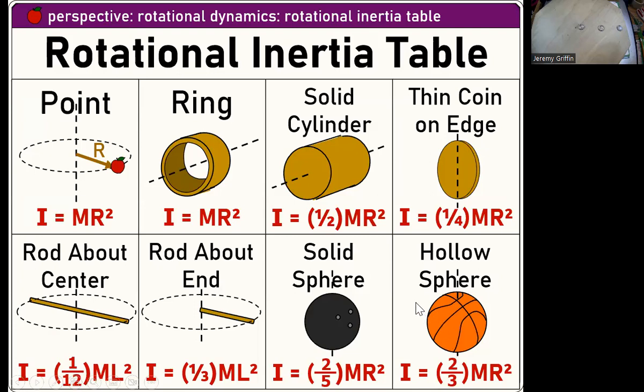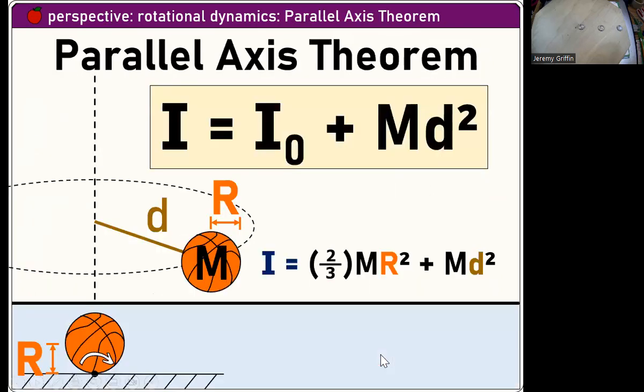Some common shapes: a point mass is mr squared. A ring is just a bunch of point masses, so it's also mr squared. But for all these other ones, the mass is distributed closer to the axis of rotation, so it's less than mr squared. Parallel axis theorem: what if you have something that's both rotating and revolving?